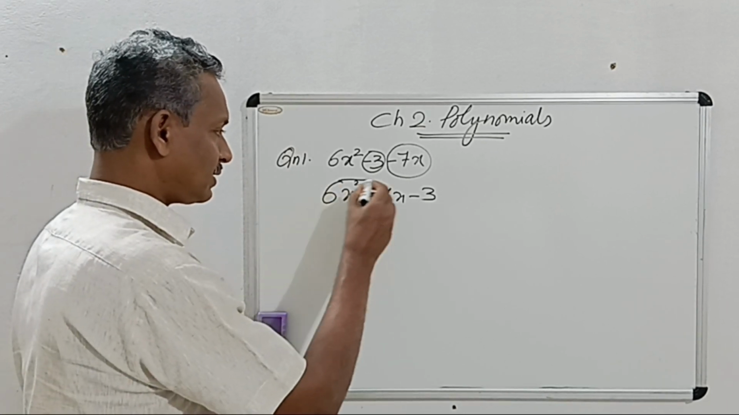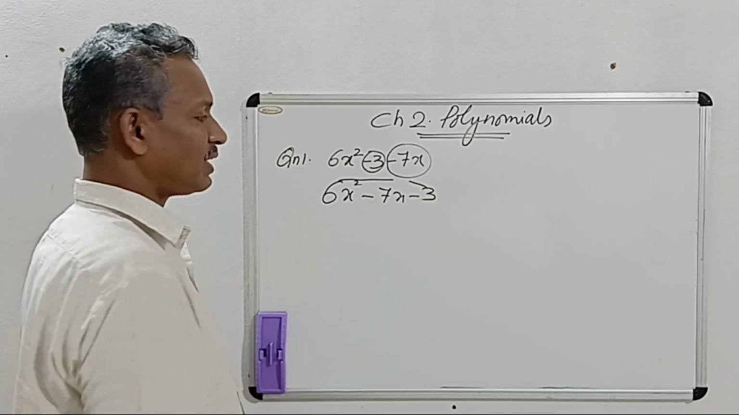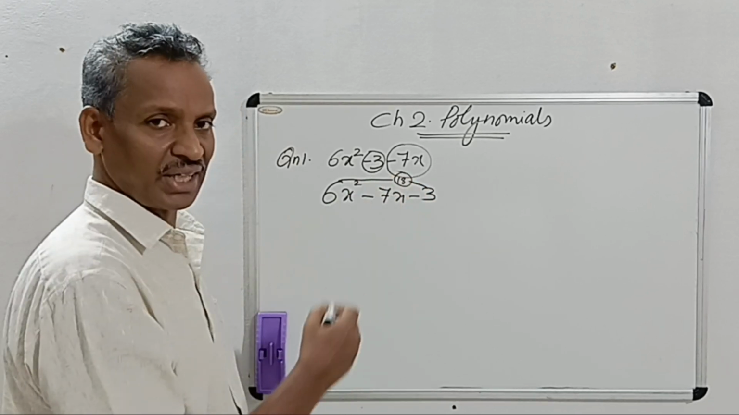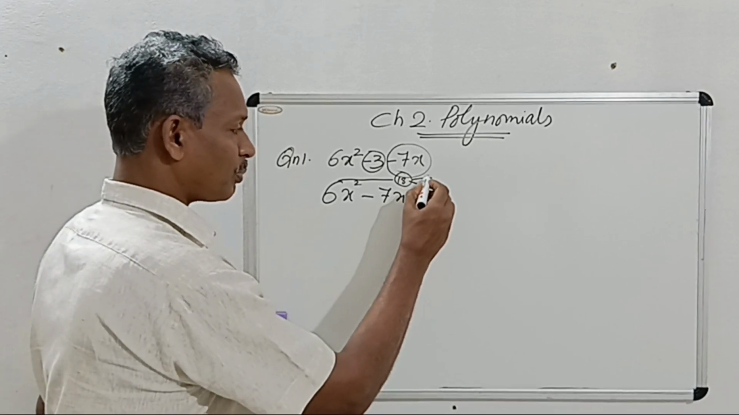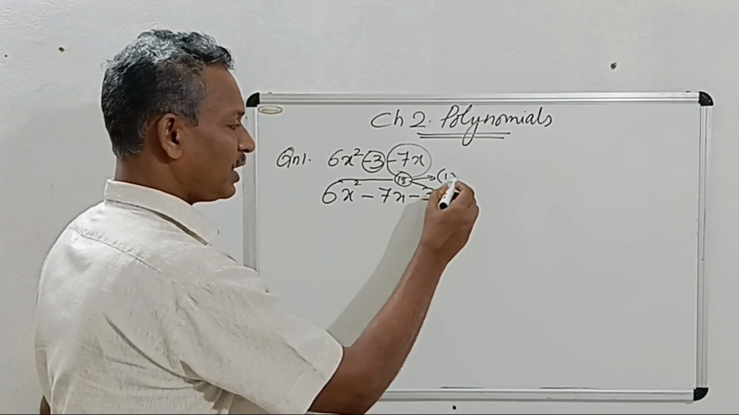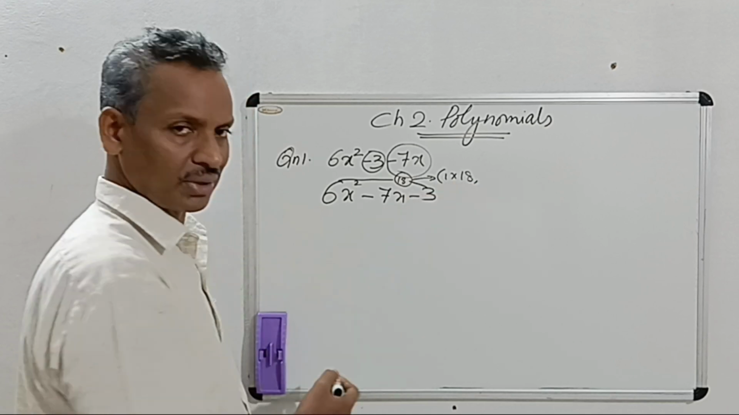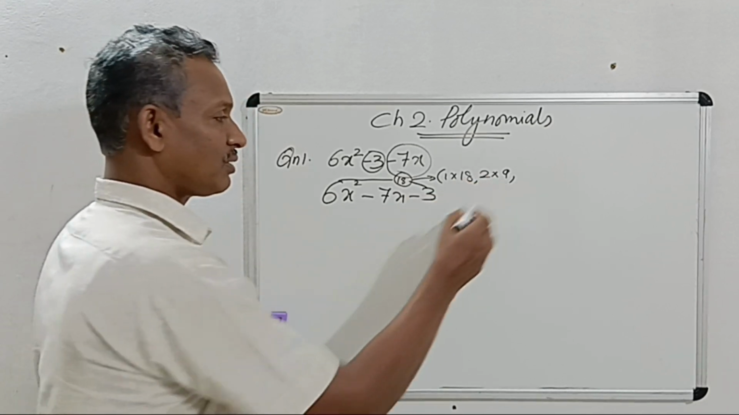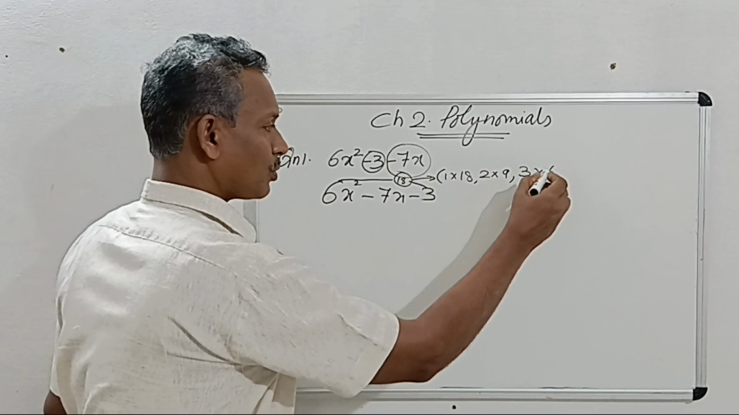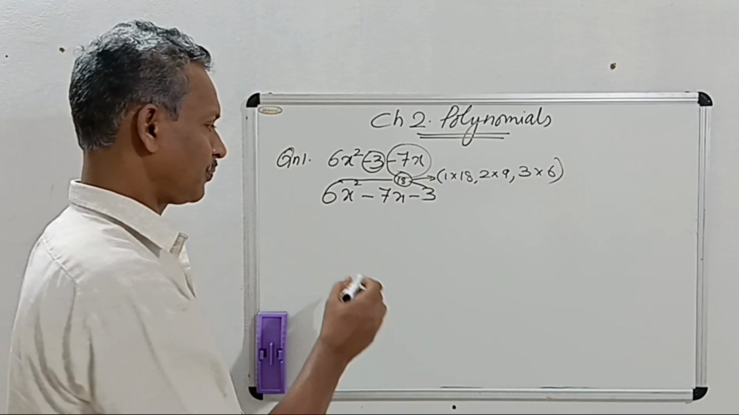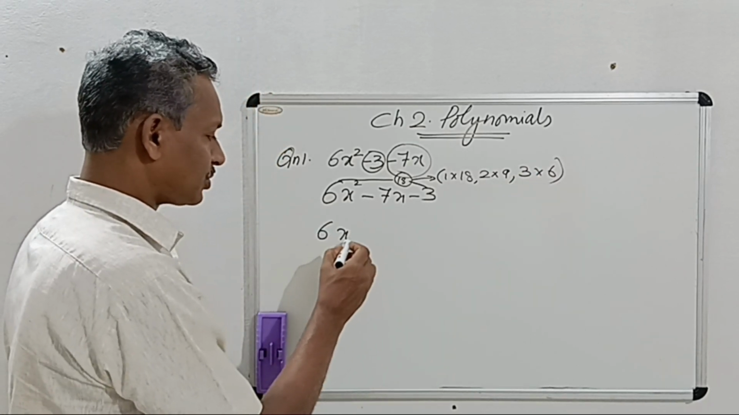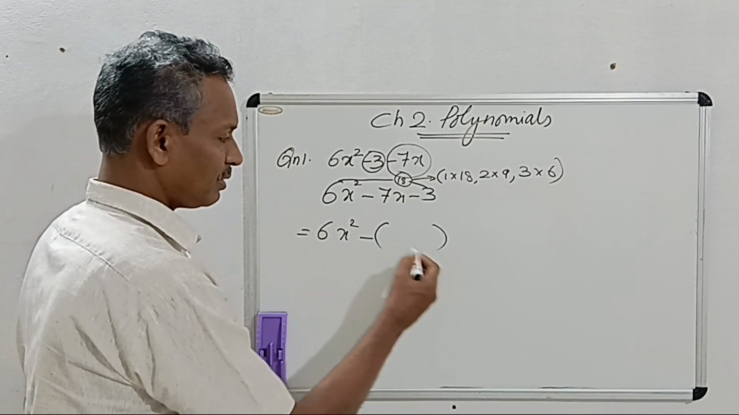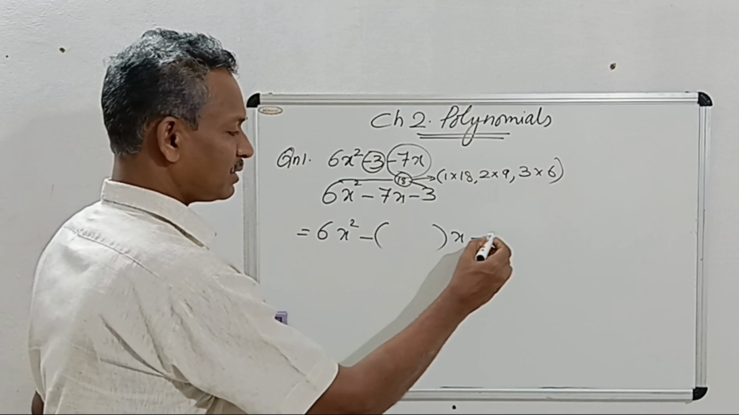You have to multiply 6 and 3. What is 6 into 3? It is 18. This 18 has different combinations of products, like 1 into 18 is one combination, 2 into 9 is another combination, 3 into 6 is another combination. These are the three combinations. So let's try 6x square minus, put a bracket and then x, then minus 3.